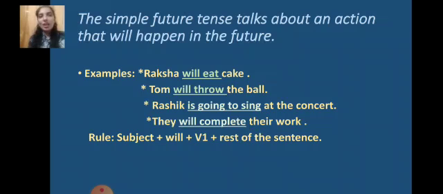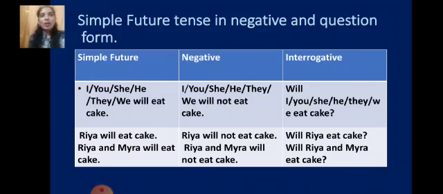You can see the underlined part is telling you about the future verb. How is it used? The use of will is made along with V1. V1 means the base form of the verb, the present verb. Now let's talk about future tense in negative and question form. How does it work? Simple future, negative, interrogative.